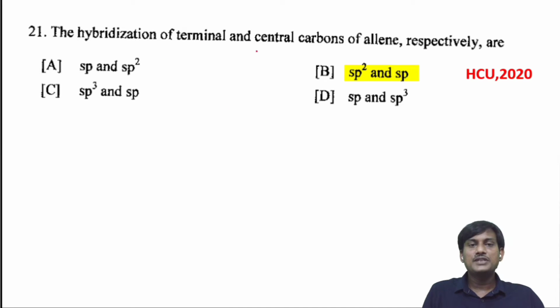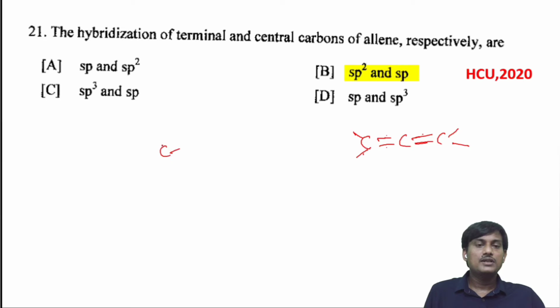The hybridization of terminal and central carbons of allene respectively are? Let's take the structure of allene. This one contains C double bond C double bond C. Here, the terminal carbons have how many sigma bonds? 3 sigma bonds and 1 pi bond. But if you take the central carbon atom, it has 2 pi bonds and 2 sigma bonds.